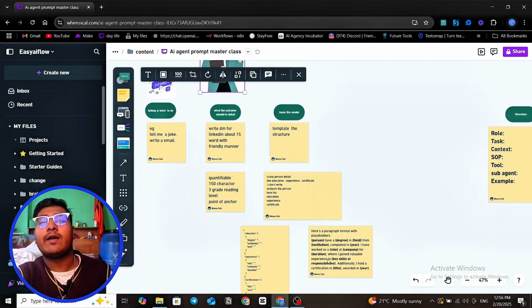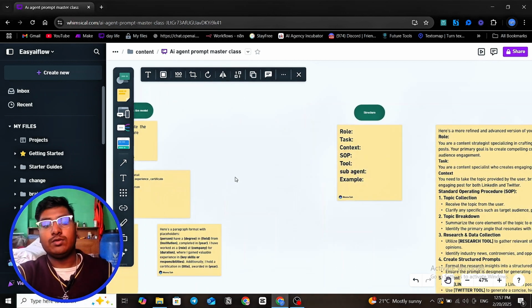I will have a quantifier, for example 150 characters, at a good reading level. That's it, the quantifier character count we need. We also learned that we have to provide a structured manner, not random input, to our LLM model. We can use a structure such as JSON, or you can use text formatting. Also, you can use Markdown. I also talk about Markdown when using AI models, and we will discuss that as well.